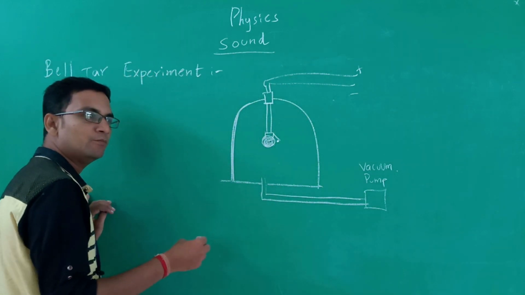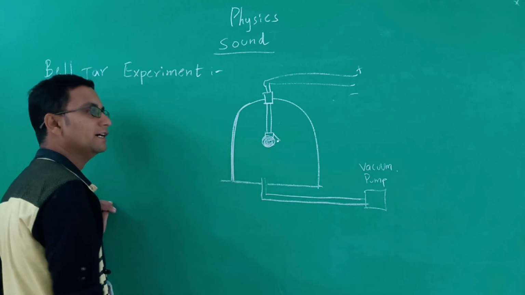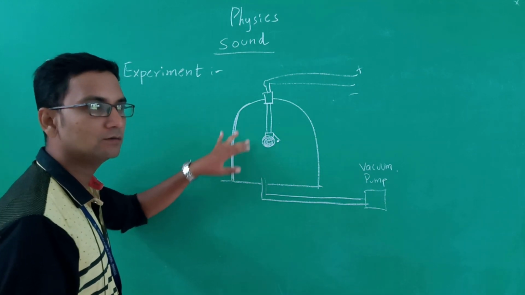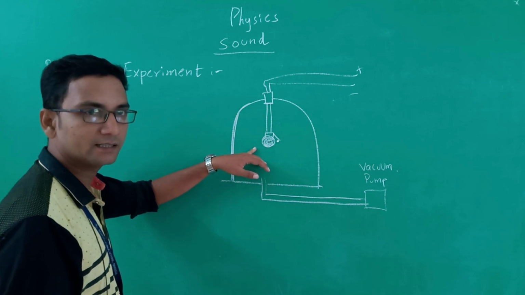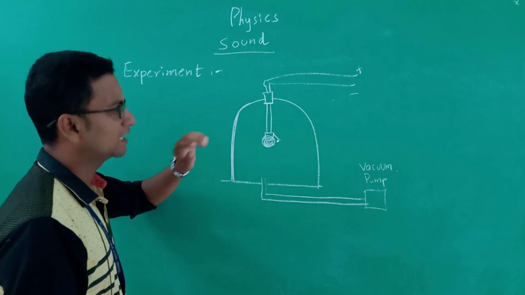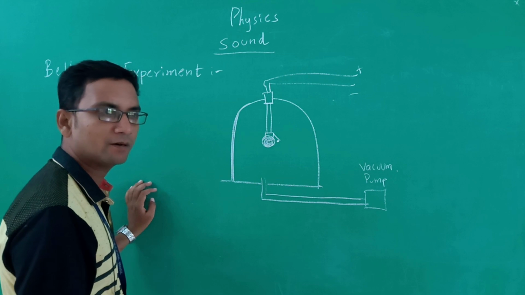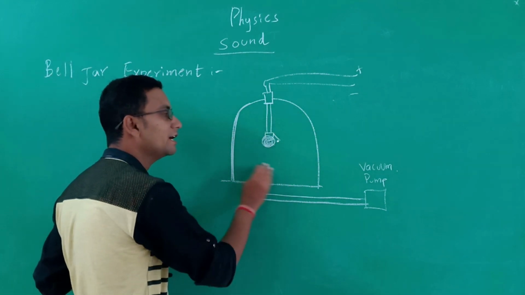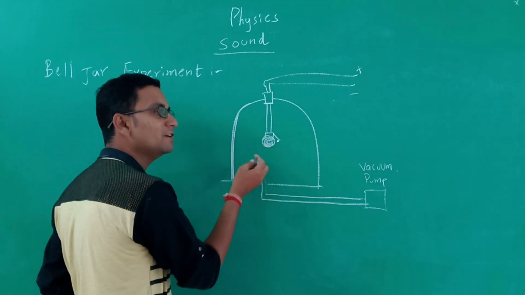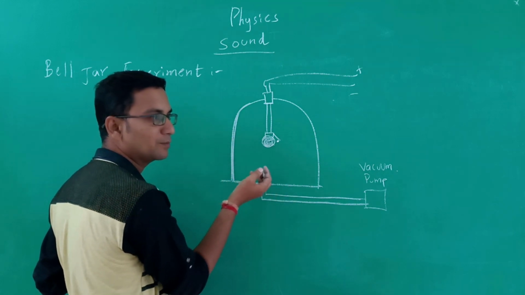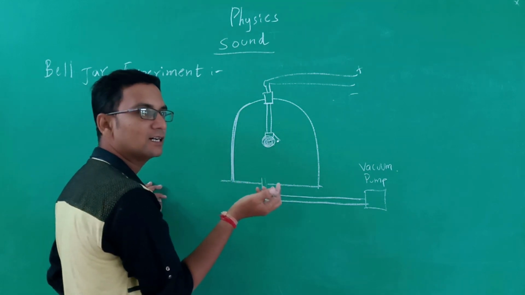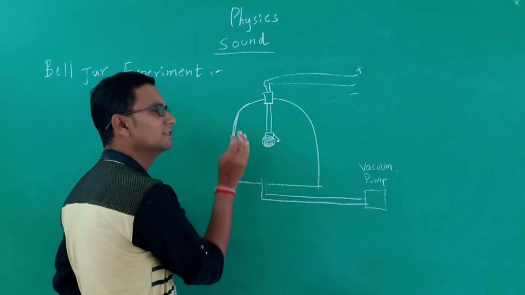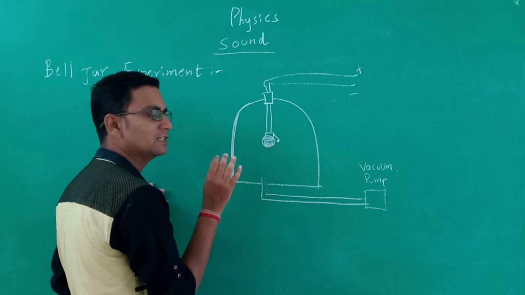Here we use the vacuum pump to suck out all the air present inside the jar. After that we connect the electrodes to a power supply which makes the bell ring. Now there is no air or only a feeble amount of air present. We cannot create 100% vacuum here, but we assume that there is no air present inside the jar.